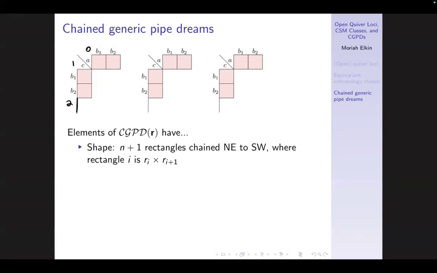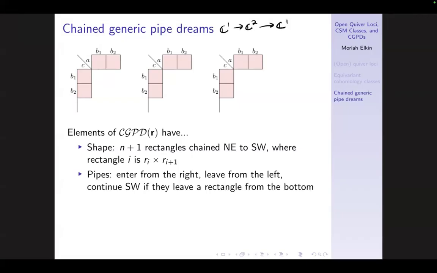So for instance, this 0th rectangle being 1 by 2 tells us that at the 0th vertex, we're going to have a one-dimensional vector space. And then at the first vertex, we're going to have a two-dimensional vector space. This one's 2 by 1. So we get the 2. And then we have a one-dimensional vector space. And then we have this last 1 by 0 dimensional rectangle for reasons. Okay, so that's like the background shape.